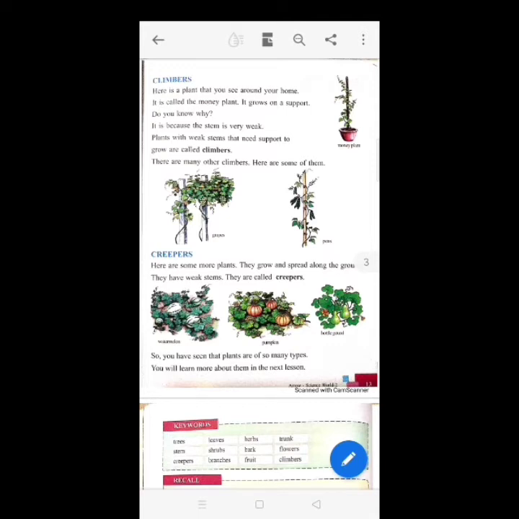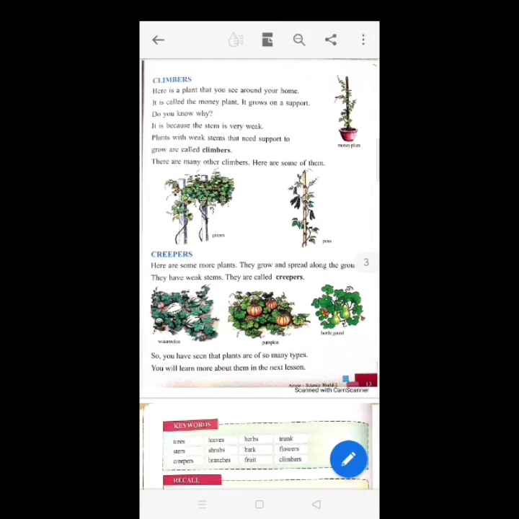There are many other climbers. Here are some of them. Grapes, peas are the examples of climbers. Now what is a climber? Climbers have soft and weak stems. They need support to stand and grow straight. Without support, climbers cannot grow because the stems are very weak. So they need a support to grow. Some more examples are pea plant, bean plant, they are also climbers.